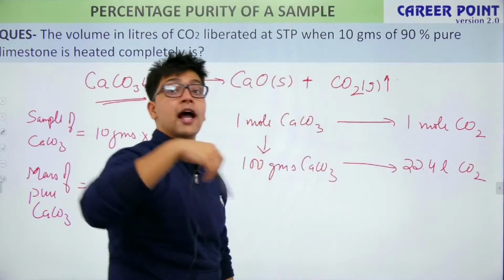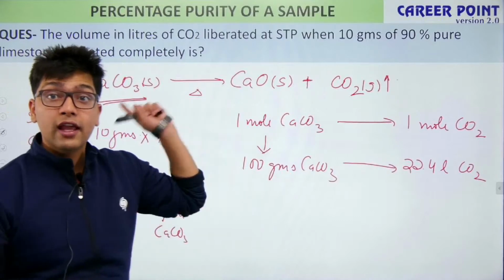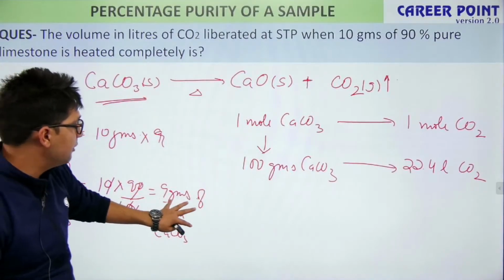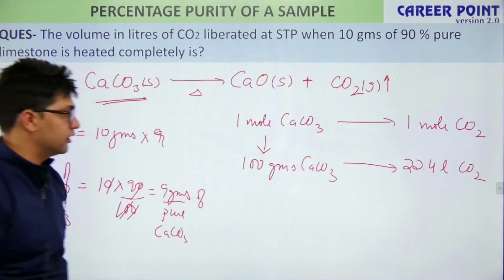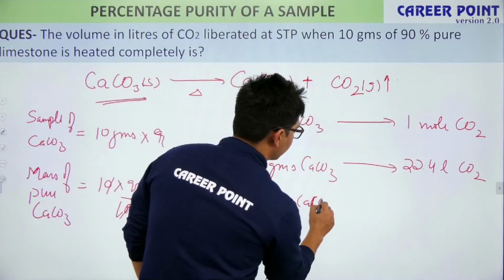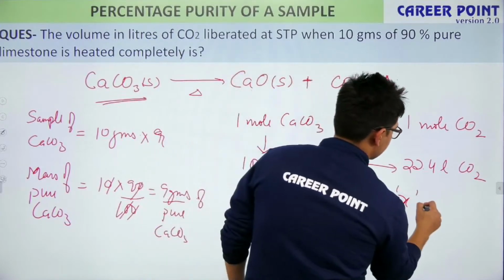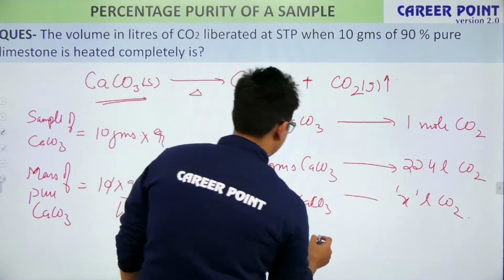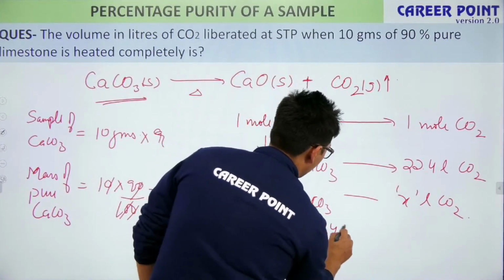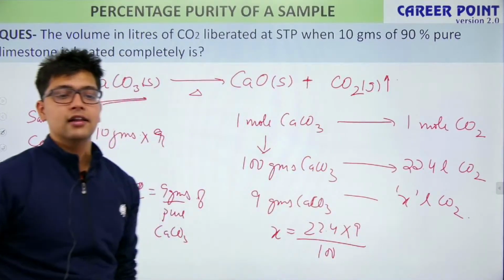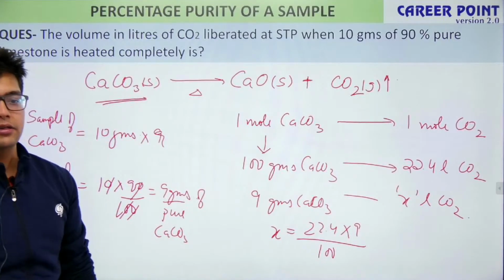This is what I know from the equation, but what they want is the amount of CO2 produced at STP when there is 9 grams calcium carbonate. Let's say it is X liters. Using the unitary method, we can calculate X: 22.4 times 9 divided by 100, and this is my final answer.